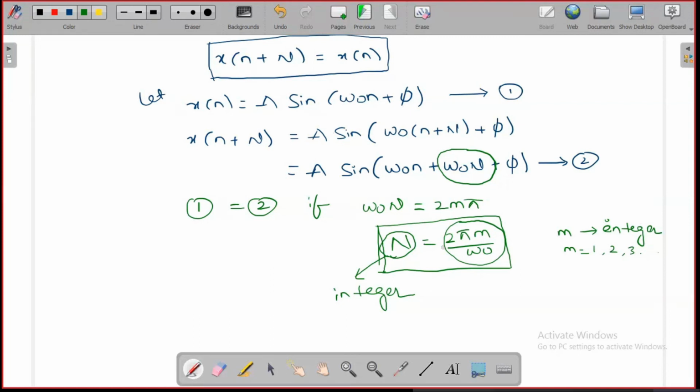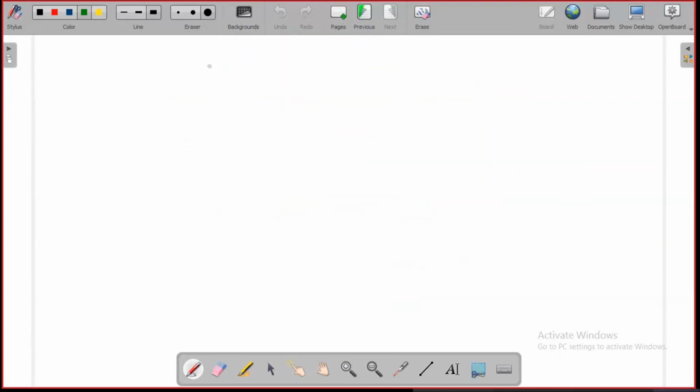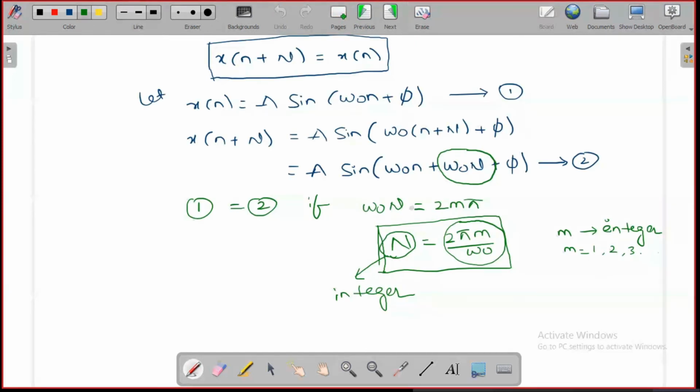Okay, let's see how easily to find whether the signal is periodic. One example I will explain to you. I'm directly taking some omega naught value. Example, the omega naught value is 5 by 2 pi. Why? Because the period completely depends only on omega naught.